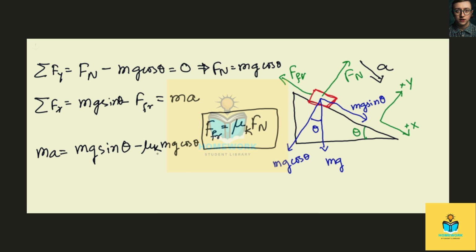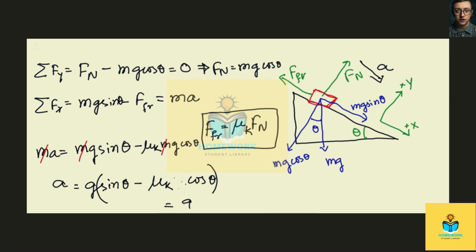From here we can get rid of the m's. So finally we'll have a, which is equal to g sine theta minus mu k g cosine theta. Now if we use the given values, we see that we can actually take g outside, and we'll get g times sine theta minus mu k cosine theta.